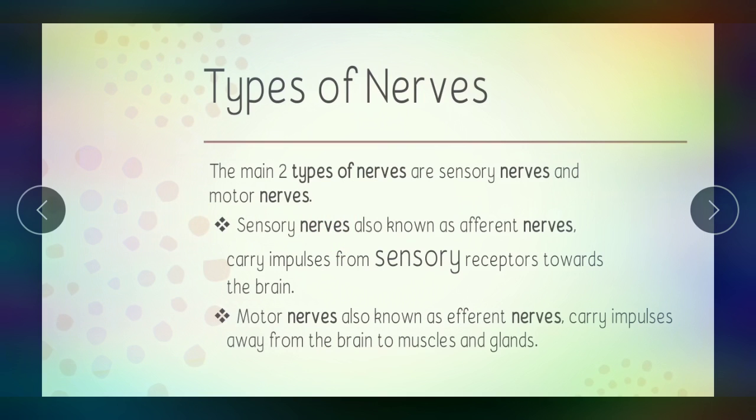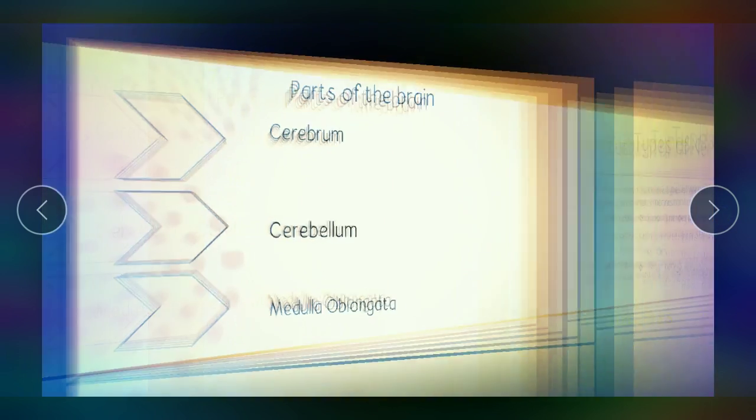They are just opposite of each other. The sensory nerves carry nerve impulses from the sense organs to the brain or spinal cord, while the motor nerves carry impulses from the brain or spinal cord to the muscles or glands.